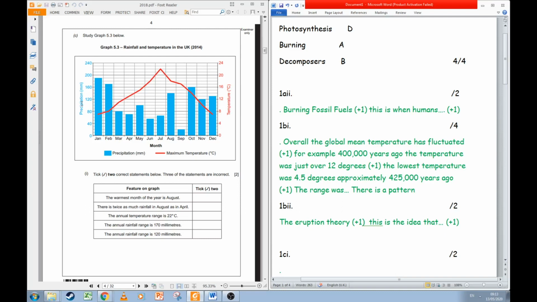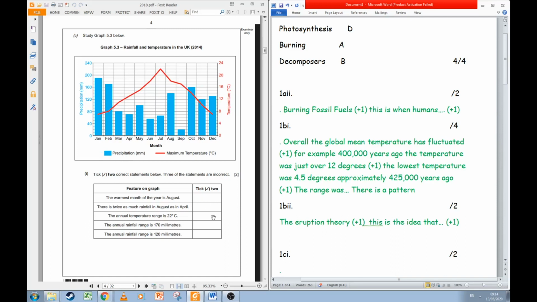Then we've got temperature on the other side. Temperature is how hot or cold it is. We've got time down the bottom, so the months of the year. So we've got how wet it is and how hot it is on 2 scales. Helpfully, they've colour-coded it, so we can see precipitation is in blue, that's the bars, and the temperature is in red, the line. On a climate graph, you'll always see, if it's drawn correctly, the temperature as a line and the precipitation as bars.